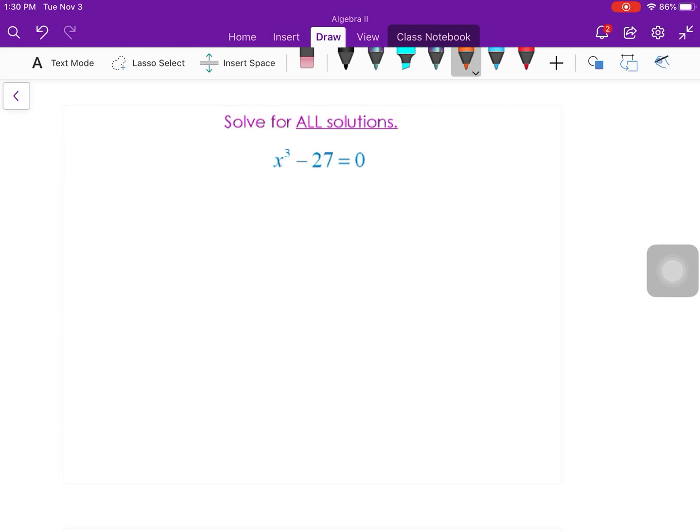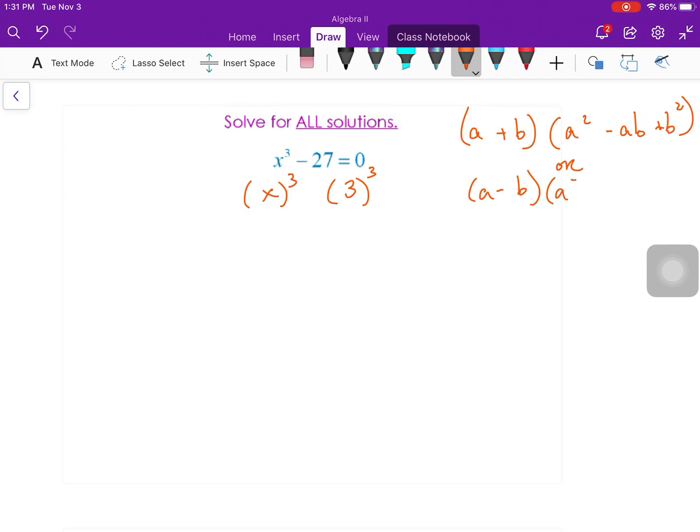Now, you might think I'm going to solve by using the cubed root, but what you're going to end up missing out on is the other 2 solutions. So make sure you recognize that this is a pattern of 2 cubes. Okay, now it's something like this: a plus b and a squared minus ab plus b squared, or a minus b and a squared plus ab plus b squared. Okay, now since it's a minus, I'm going to use this pattern, and this a and b are these 2 things I have before they're cubed.